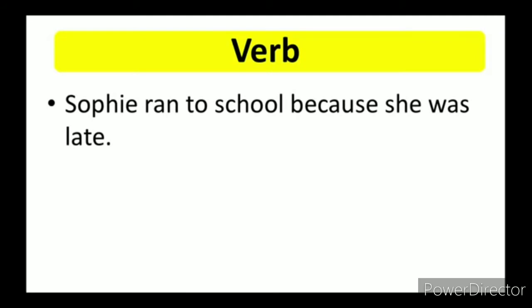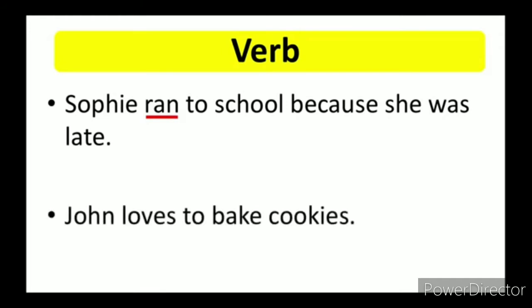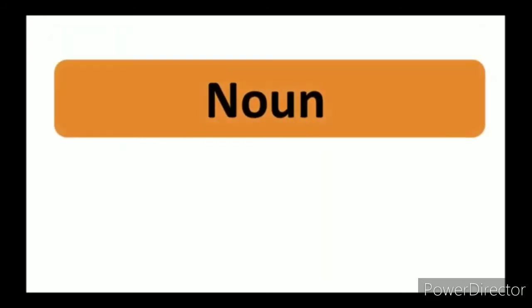One example sentence is: Sophie ran to school because she was late. Ran is the verb because it shows action. Next one is: John loves to bake cookies. Bake is the verb here. So verb denotes action, what we do. That is verb.